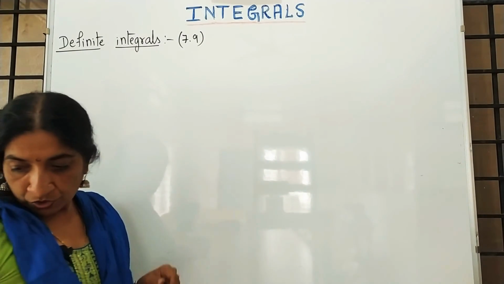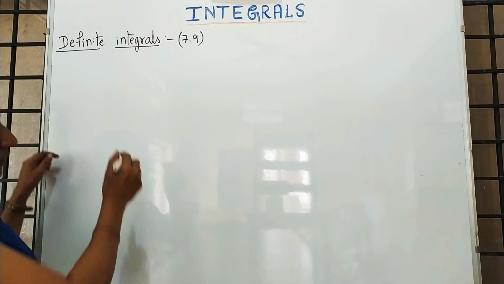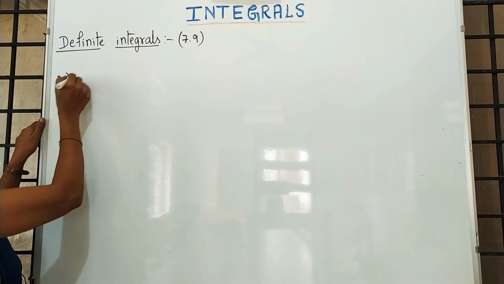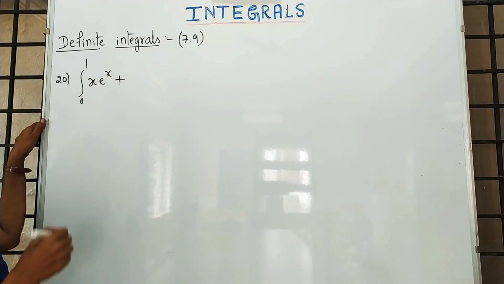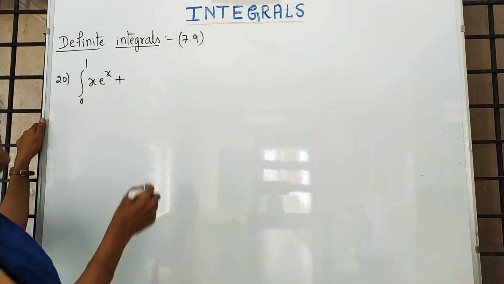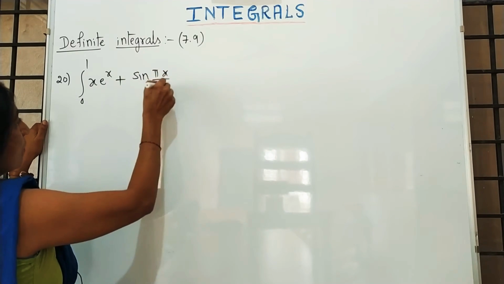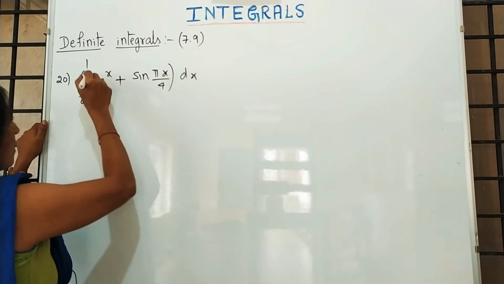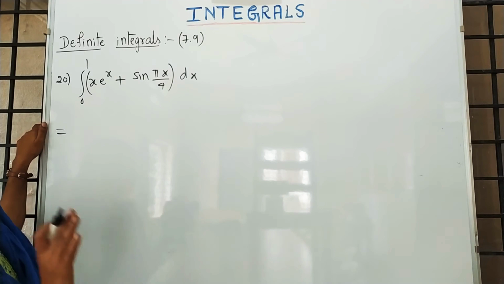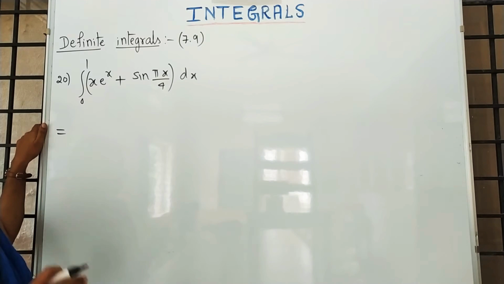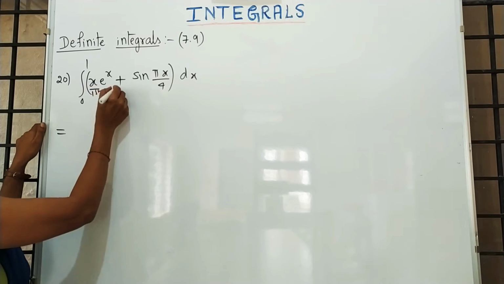Moving to the next question, that is question number 20. Integration from 0 to 1 of x into e raised to x plus sin pi x by 4. See, the first one is by parts and already you are familiar. X is the algebraic, e raised to x is the exponential. This is the first function and this is the second.